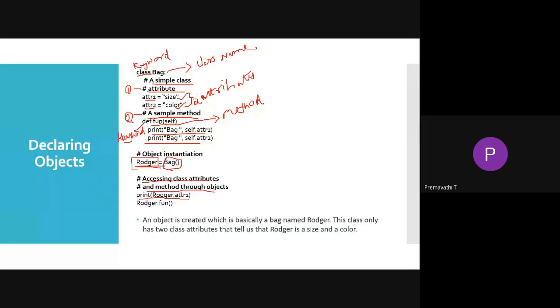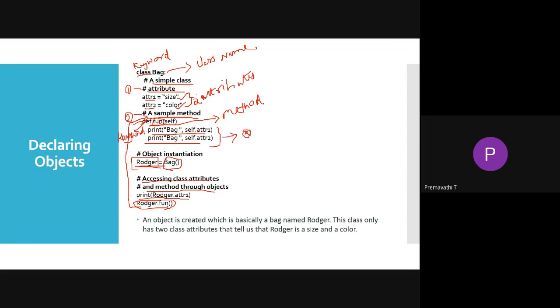In the method, we have two print statements. When you call the function, the control is automatically transferred to the function here, that is fun. Then the two statements under the function will be printed.